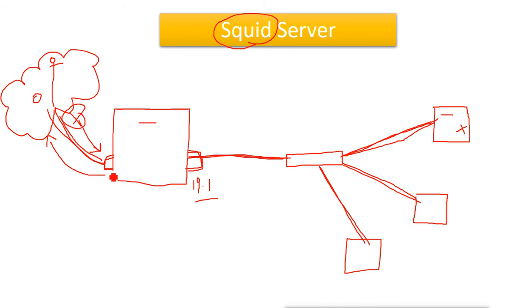Now because it is getting the internet, it is getting the DNS server of the internet also. That means when you try to resolve any name on this machine, it will try to resolve that name from this DNS server. If we try to resolve its own name, it will not be able to, because it will try to resolve it from the internet DNS server. That could be a problem when you start the Squid service. For starting and running the Squid service, this server must resolve its own name. So let's verify that.